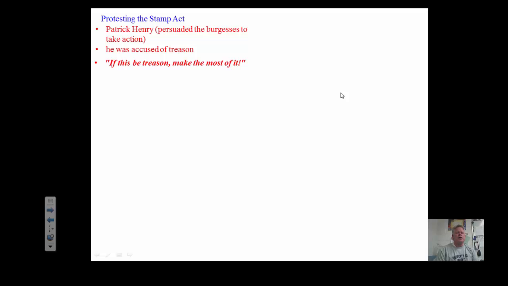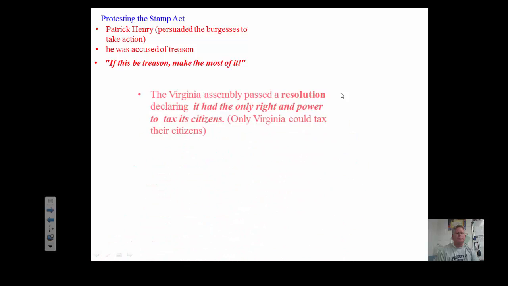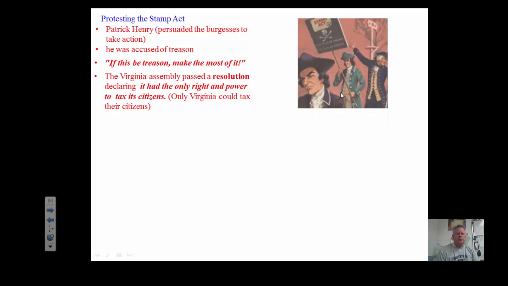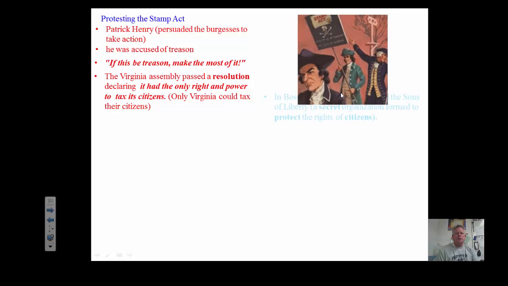To give you a heads up, Patrick Henry was the guy that says, give me liberty or give me death. He was a pretty famous guy in colonial history. So the Virginia Assembly passed a resolution, or a law, declaring that Virginia had the only right and power to tax its citizens. So basically, only Virginia could tax Virginians. So they went to the streets and they started protesting.